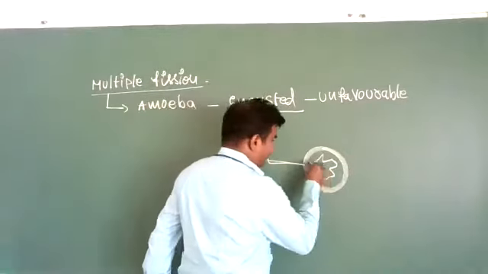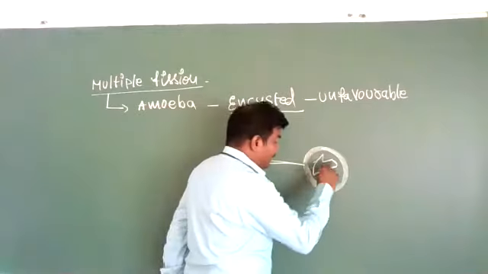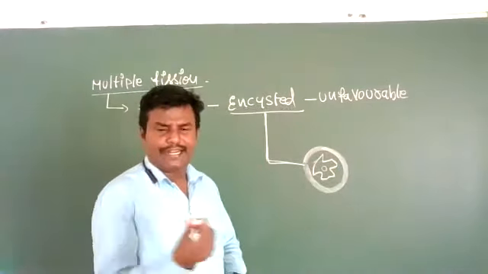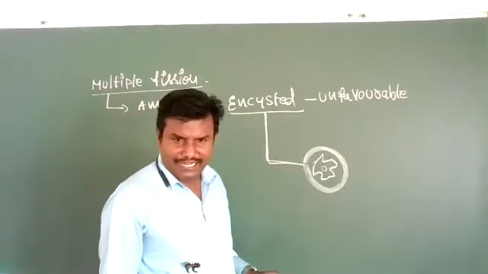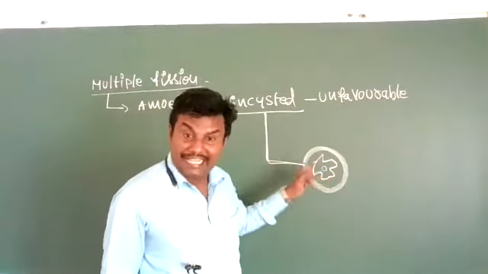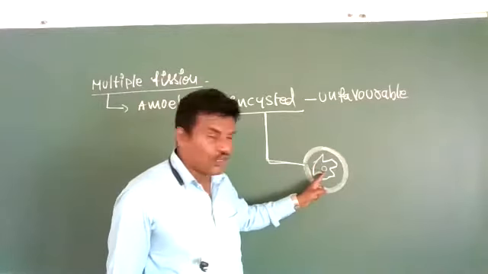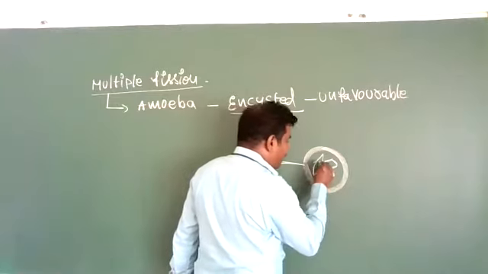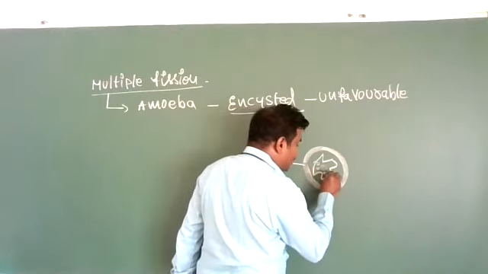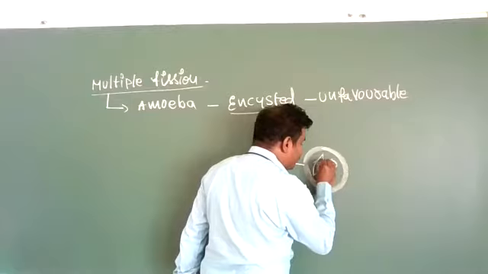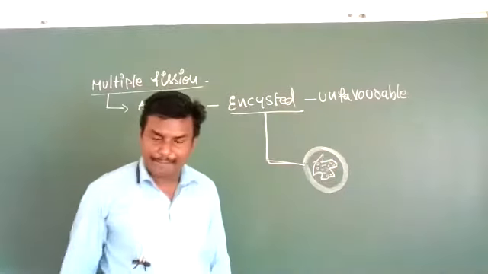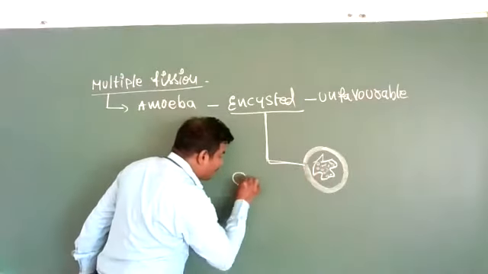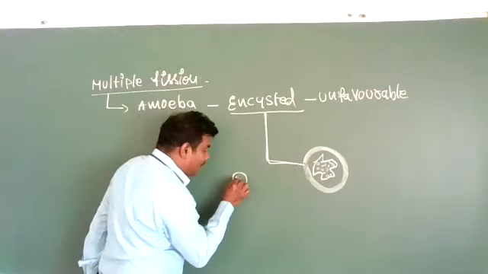at that time, inside the encysted wall, this amoeba has a nucleus. During favorable conditions, the amoeba nucleus divides by multiple fission and produces a number of small daughter nuclei. So these are all the daughter nuclei. See, these are the daughter nuclei. All the daughter nuclei obtain